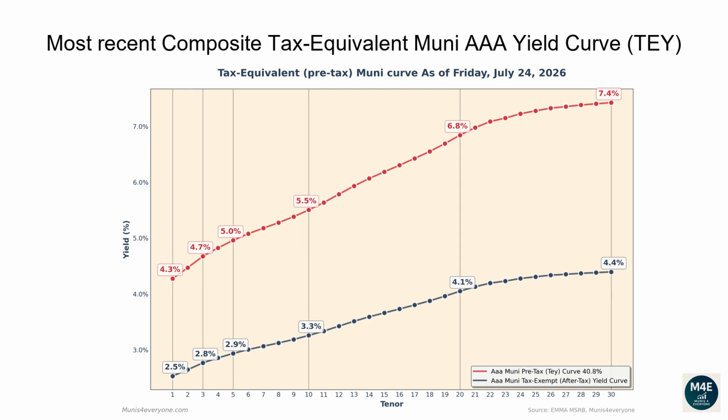The one-year tax-exempt yield is 2.53%, corresponding to a 4.27% tax-equivalent yield for investors in the top tax bracket. The two-year tax-equivalent yield is 4.47%. The five-year tax-equivalent yield is 4.96%. The 10-year tax-equivalent yield is 5.5%. The 20-year tax-equivalent yield is 6.84%. The 30-year tax-equivalent yield is 7.43%.